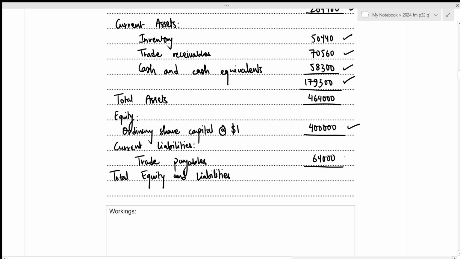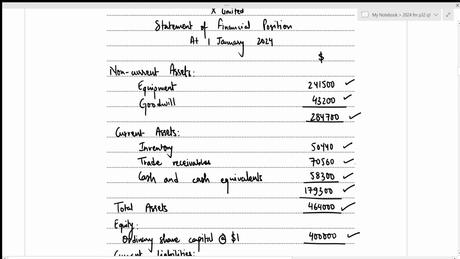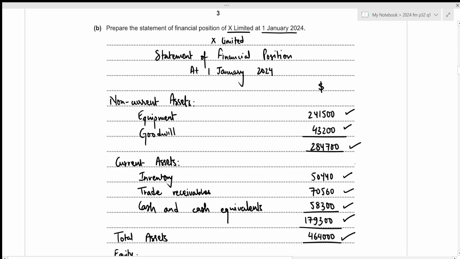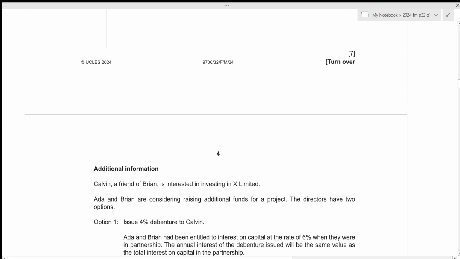That will be 400,000 plus 64,000, which again results in 464,000. And we can see that our total asset is equal to total equity and liabilities, which means that our statement of financial position is correct. That is all for the second part. Let's move towards the next one.